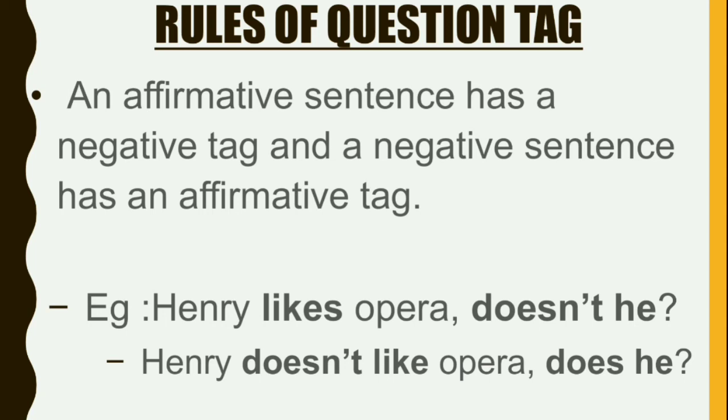Look at the examples. Henry likes opera, doesn't he? Henry doesn't like opera, does he? So doesn't has turned into does he. Likes has changed into doesn't. So affirmative sentence statements become negative in the question tag and negative sentences change into affirmative.